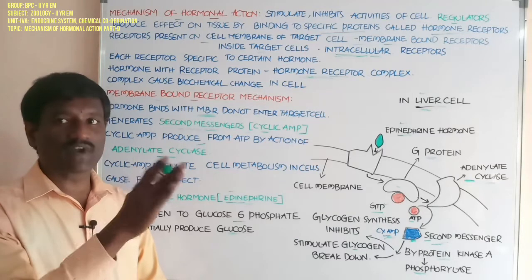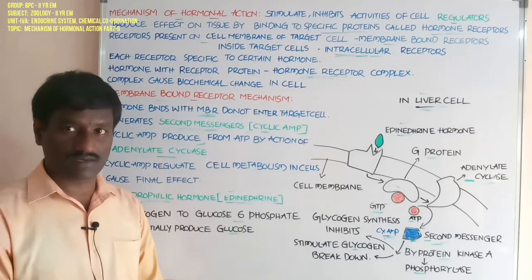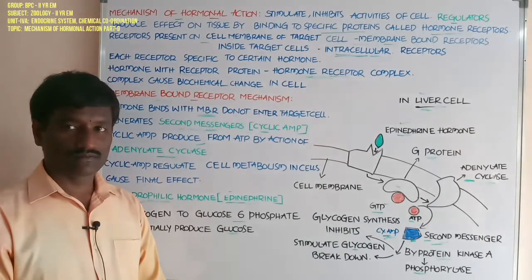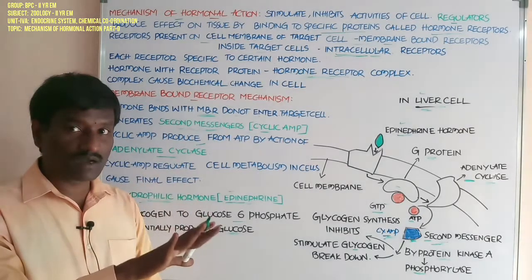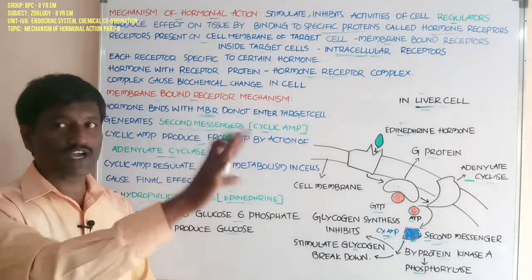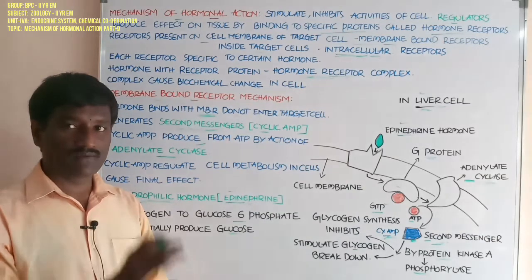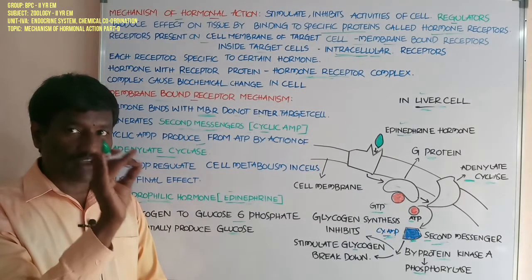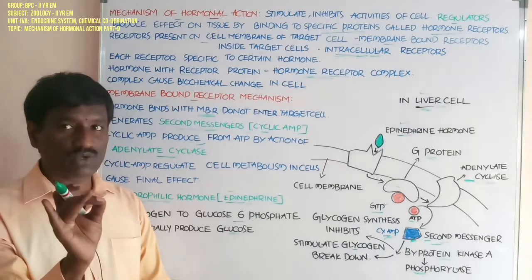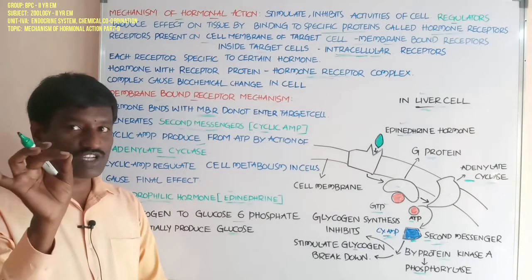This is the carbohydrate metabolism which gives glucose as the final product from glycogen. Glycogen breaks into glucose; this is glycogenolysis.